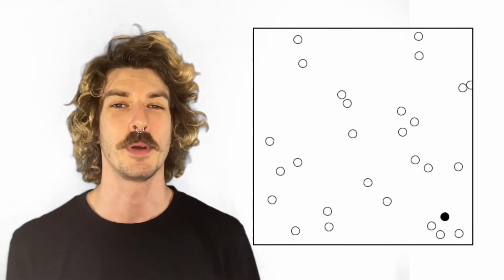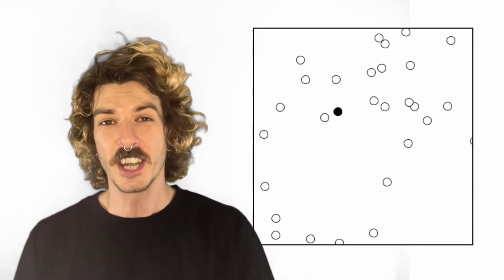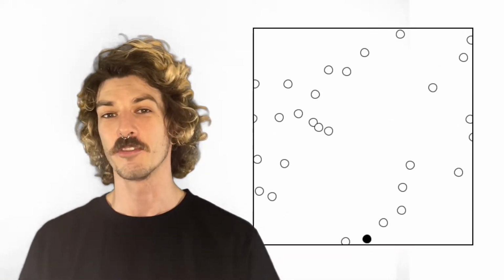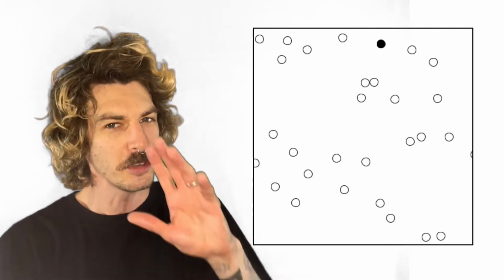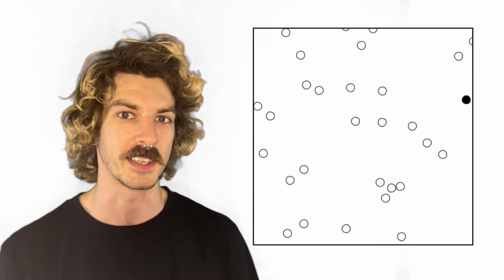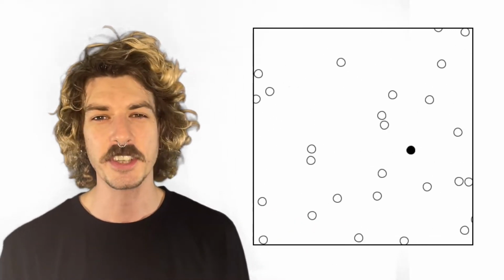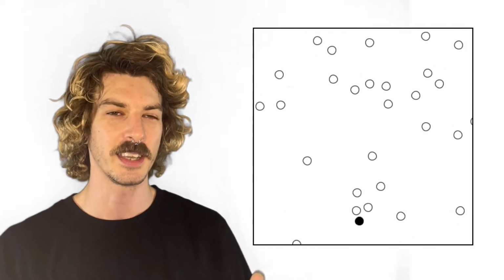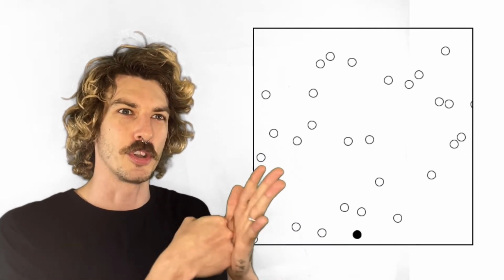Let's talk about how particles in a gas behave. They're spread out, they move freely, they move randomly, they move at a range of different speeds, but quite quickly on average. They move in straight lines until they bump into something, whether it's the wall of the container or another gas particle. Every time a particle hits something, it exerts a tiny little force on it, a little push.